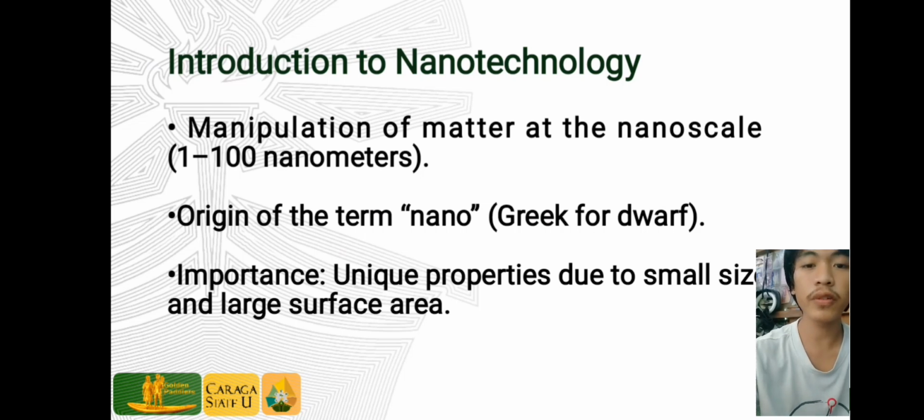It also improves energy solutions like efficient solar cells and batteries, and can help in environmental protection through better water purification and pollution control. Overall, it allows innovation that was not possible with larger scale materials.